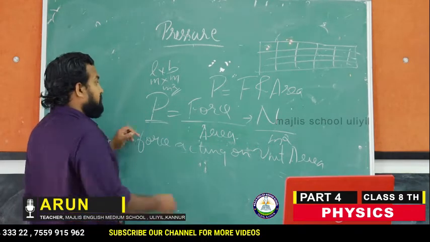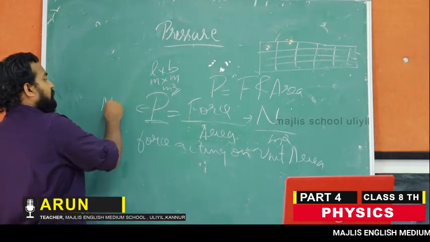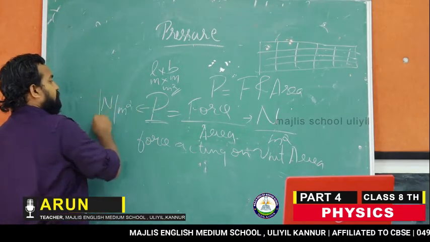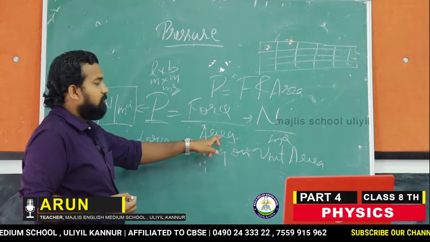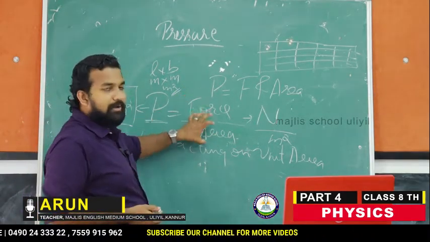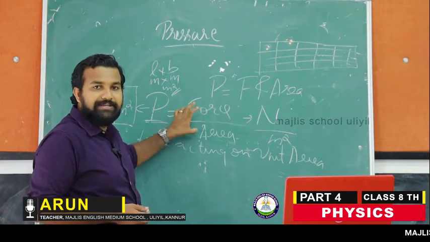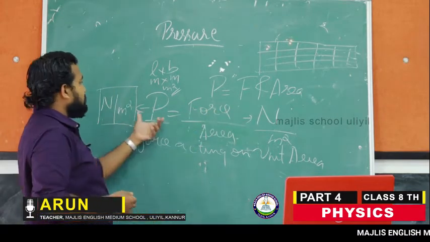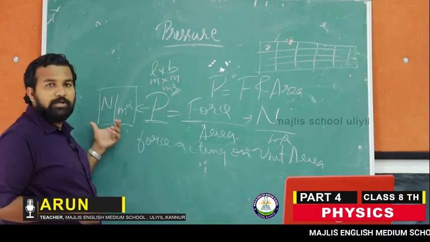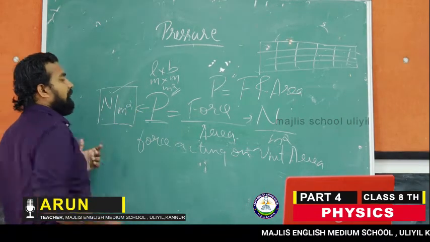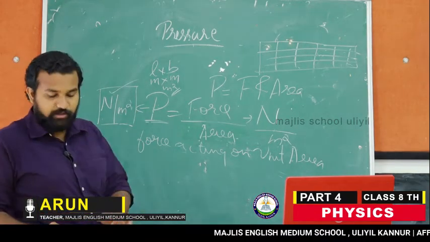The SI unit of pressure is Newton per meter square. You understood how to find the SI unit? Substitute the SI units of each quantity, and you will get the SI unit of the new term. So it is Newton per meter square. Study it. Keep it in mind.